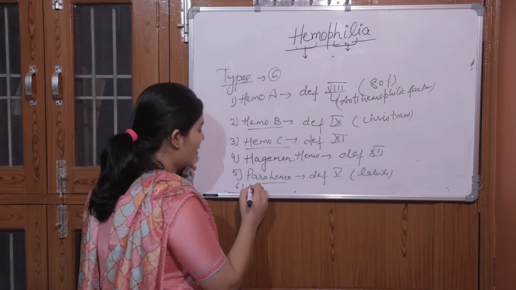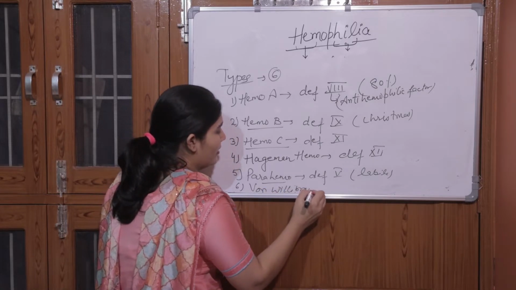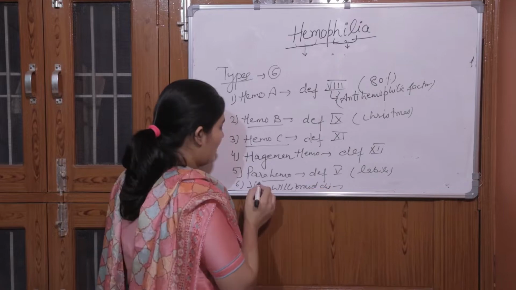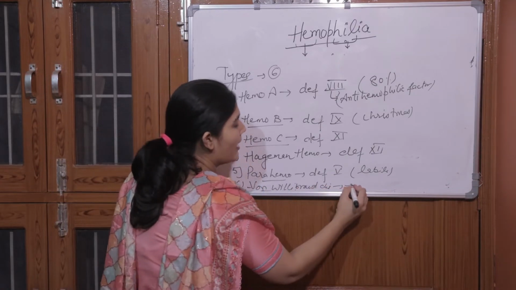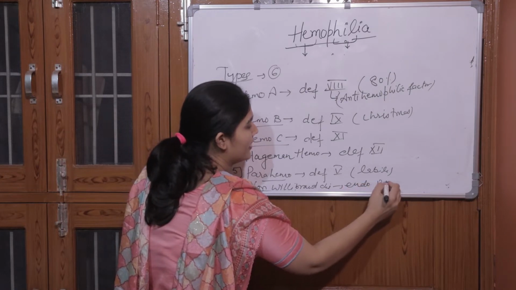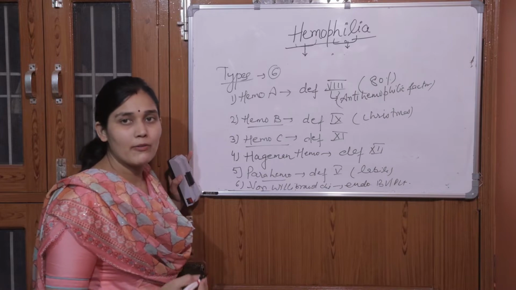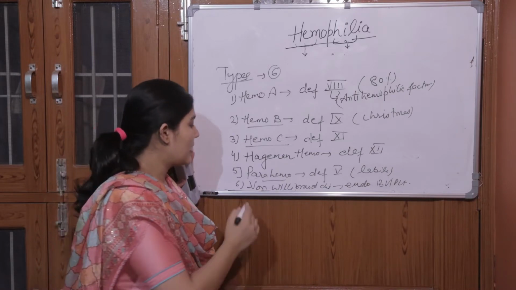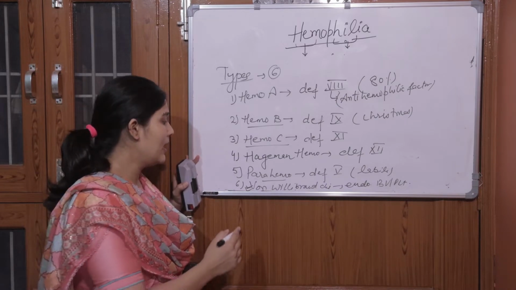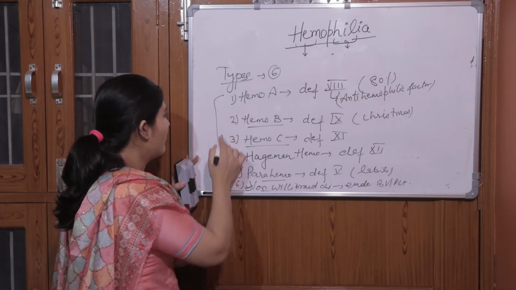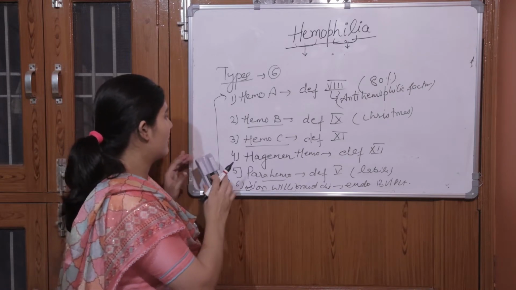And sixth is von Willebrand disease. This von Willebrand protein is secreted by the endothelium of blood vessels and the platelets, and it is helpful in prevention of bleeding. But if this protein is absent, the person will have bleeding. So these are the 6 types of hemophilia according to which coagulation factor is deficient.